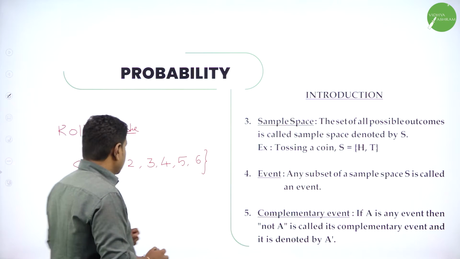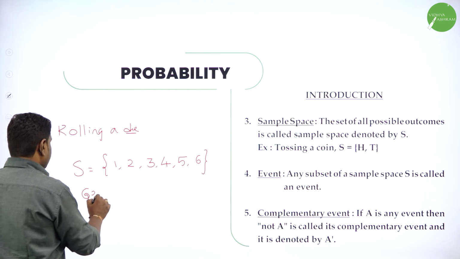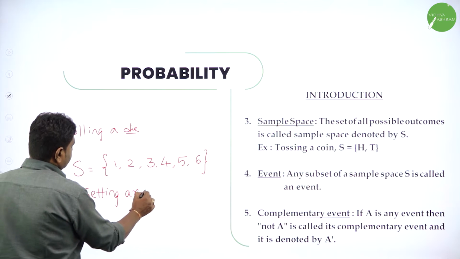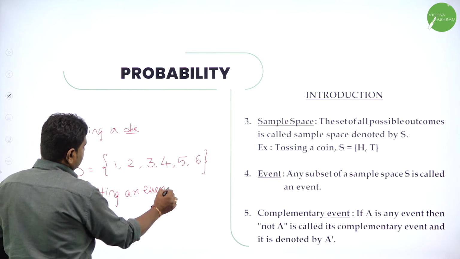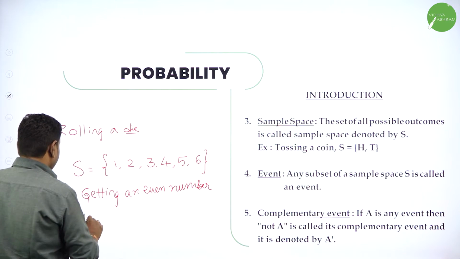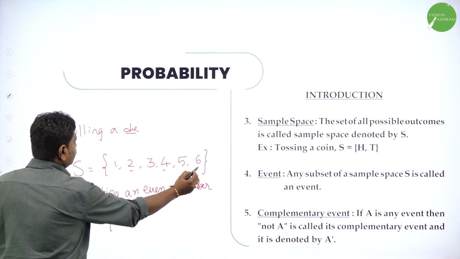In this, event means a subset. So I'll say event E is getting an even number. What is the event E? Getting an even number means the set containing even numbers. What are the even numbers? 2, 4, 6.